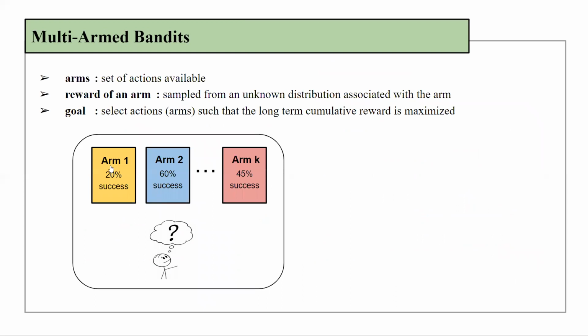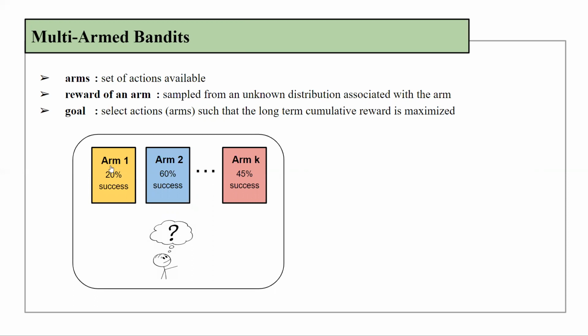A multi-armed bandit problem consists of a fixed set of actions or arms and an unknown reward distribution associated with each arm. The aim is to select actions such that the long-term cumulative reward is maximized. The key challenge in this problem is to balance exploiting the information that has already been gained about the effectiveness of each action and exploring actions where the estimates about their value are still relatively uncertain. This is referred to as the exploration-exploitation trade-off.